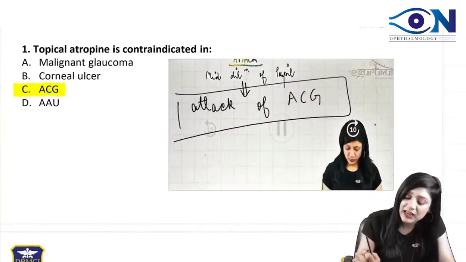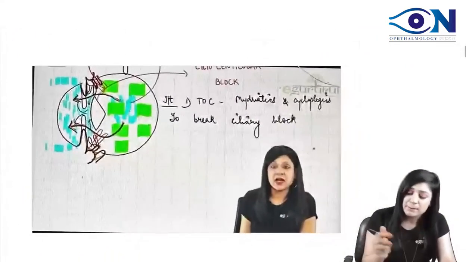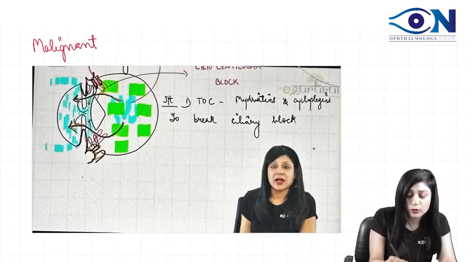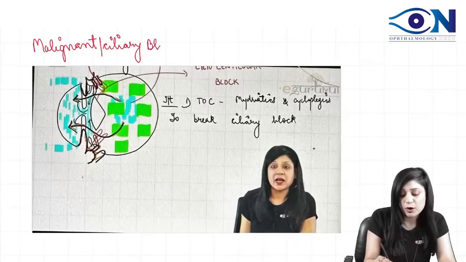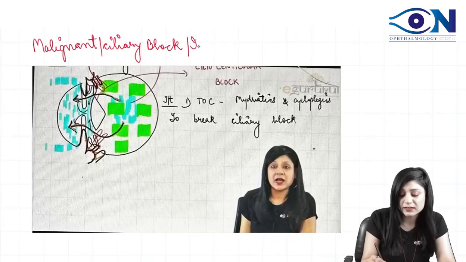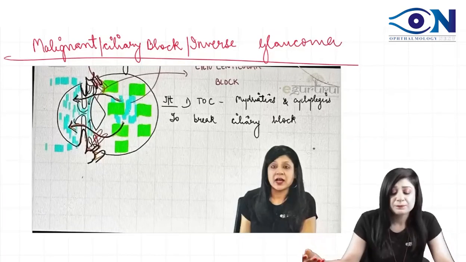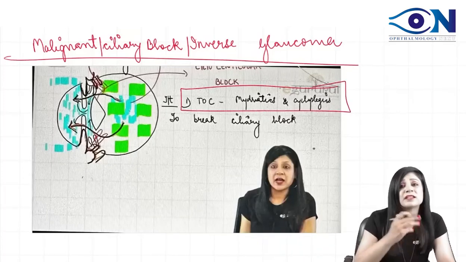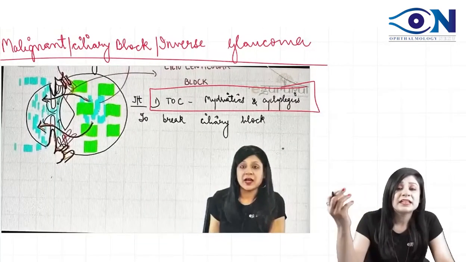Now let us try to see the other things. Number one is malignant glaucoma. Now, what are the other names of malignant glaucoma? It is also called ciliary block glaucoma, or it is also called the inverse glaucoma. This malignant glaucoma, or ciliary block glaucoma, is often treated by mydriatics and cycloplegics as the treatment of choice, because what is most important? You have to open the ciliolenticular block.